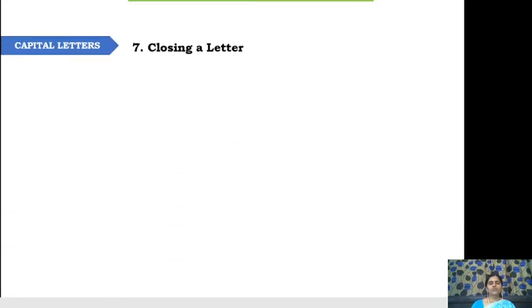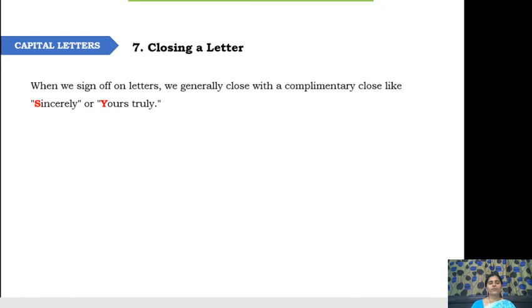Closing a letter. When we sign off on letters, we generally close with a complimentary clause like yours sincerely, yours faithfully, yours truly, yours obediently. When you give a complimentary clause in the letter, you have to start that clause with a capital letter. You can use it individually, like simply saying sincerely, or yours sincerely. You can say truly or yours truly, whatever it may be. It has to start with a capital letter.